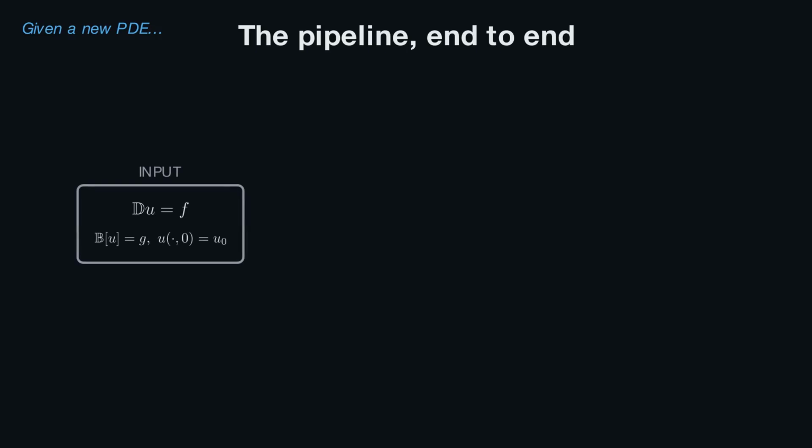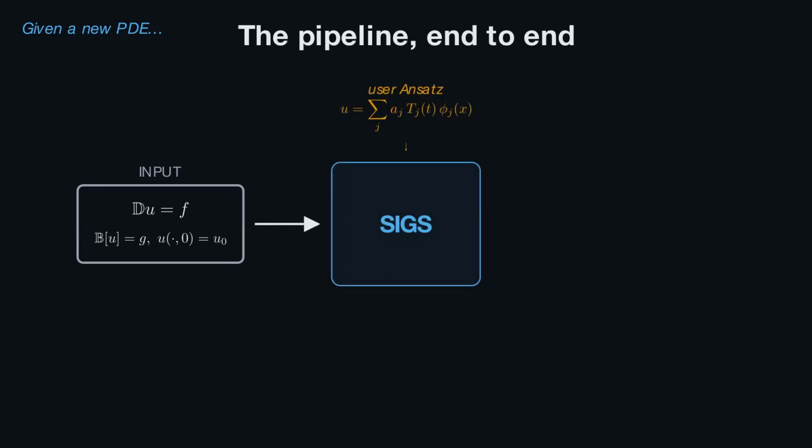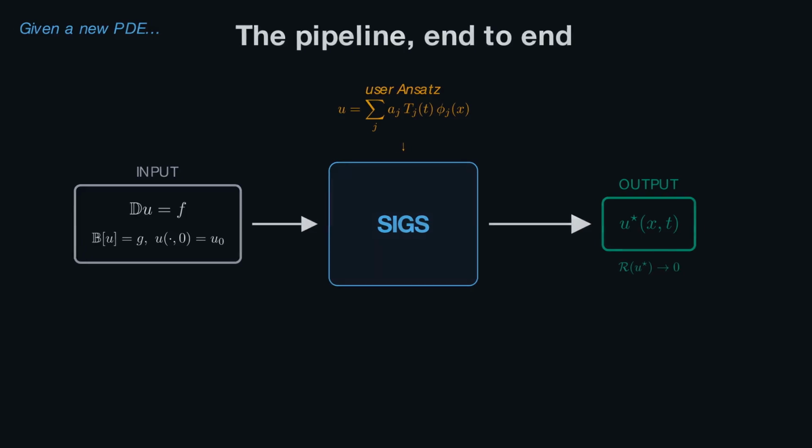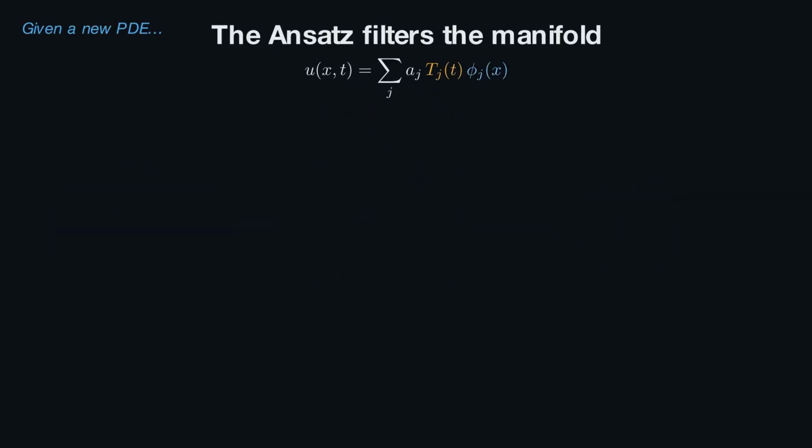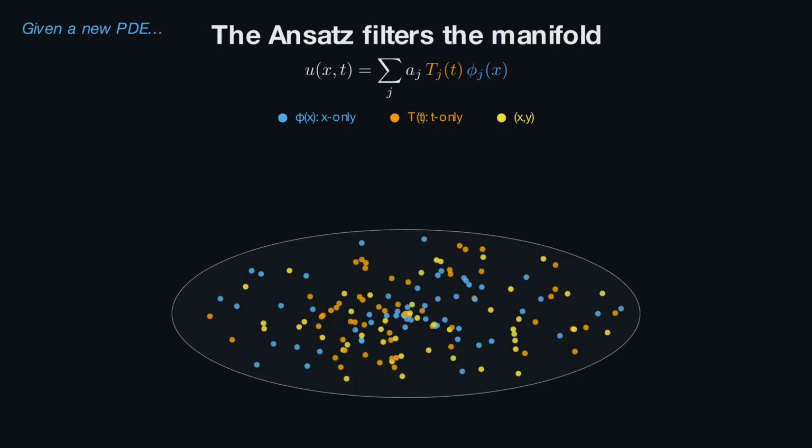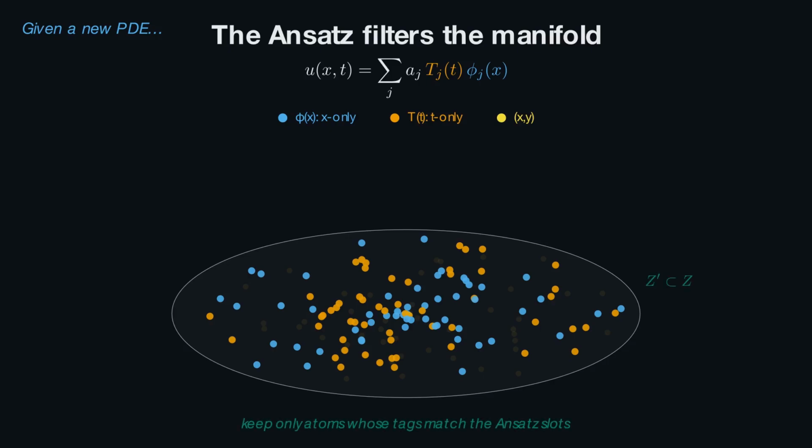At inference, the inputs are a differential equation, its conditions, and one high-level ansatz specifying the structure of the solution. The output is a closed-form expression that drives the PDE residual to 0. What the ansatz does is restrict the search. It defines slots, each requiring atoms of a particular type, as well as the structural tags that are needed before any candidate is evaluated. Specifically, it lets us keep only the admissible atoms for the specific problem we have to deal with. And now, with the space restricted, the search proceeds in two stages.